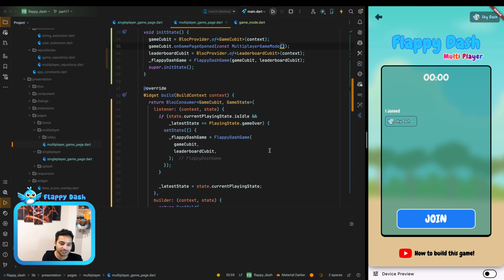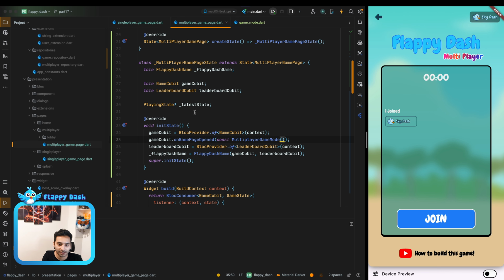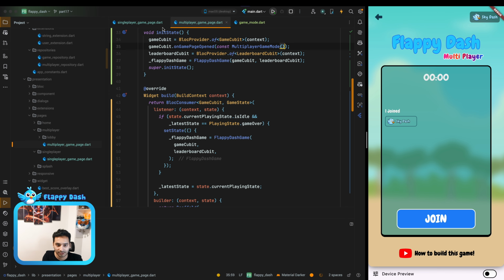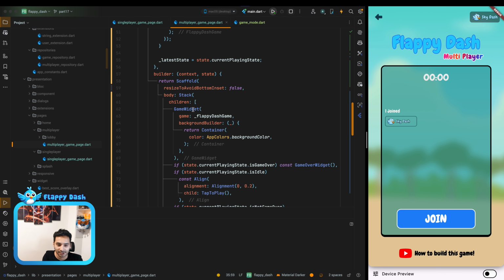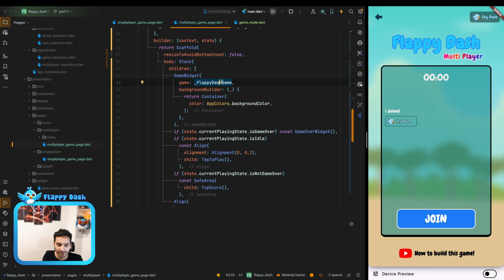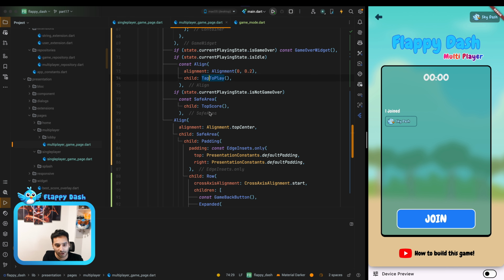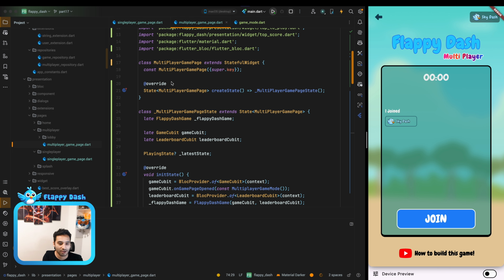And yeah, so now we just created the multiplayer game page, and it uses the same thing that we have in the single player. It has, for example, the game widget, and we just pass the Flappy Dash game, and also we have the top score, the tap to play, and other elements. And now we just need to open the page when the timer is finished.